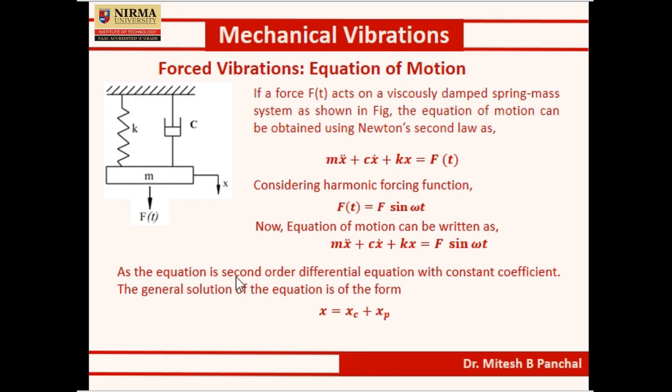As the equation is a second order differential equation with constant coefficients, the general solution of the equation is of the form x = xc + xp, where xc is the complementary solution and xp is the particular solution.